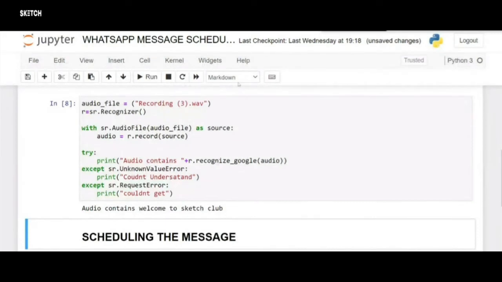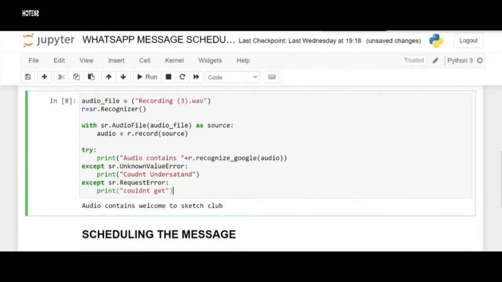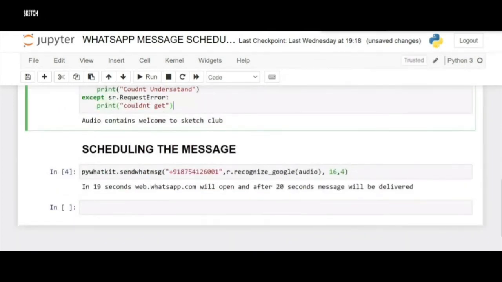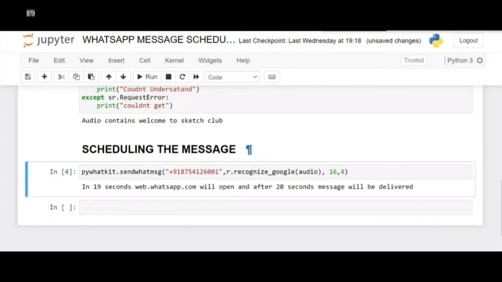So you have heard it, right? Welcome to Sketch Club. So it says the same: audio contains welcome to Sketch Club. So I'm taking this welcome to Sketch Club as our message, and I'm scheduling the same message to my friend Shravan. To schedule the message, we just need to have our pywhatkit.sendwhatmsg. You can understand it as it's self-explanatory.